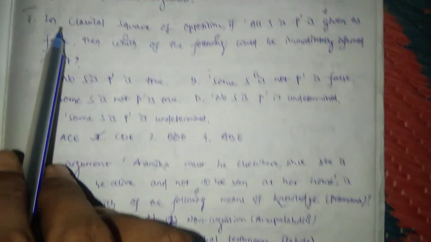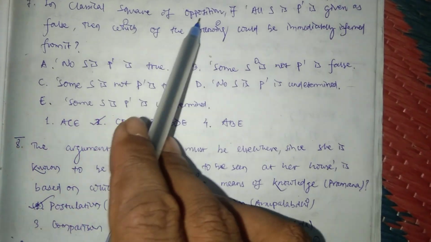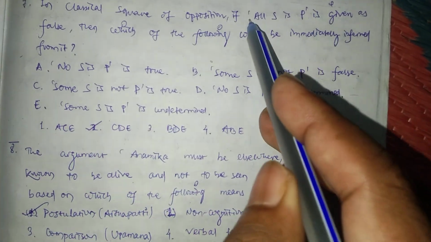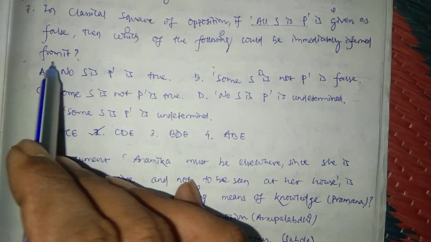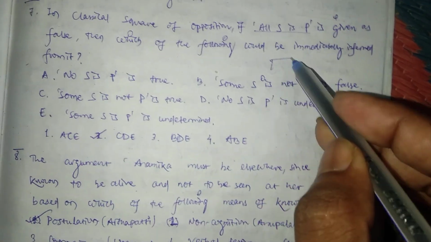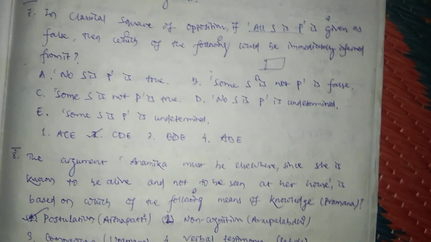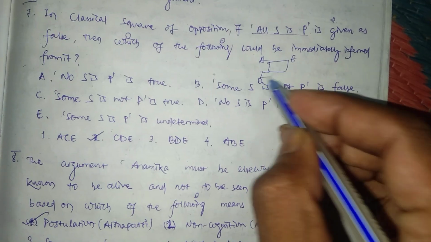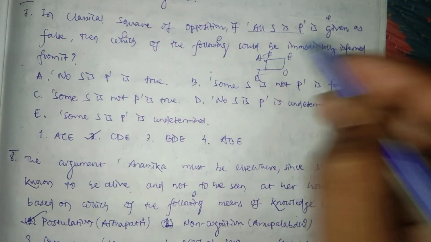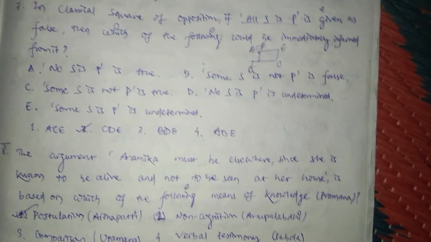In question number 7, we see that in the classical square of opposition, if all S is P is given as false, which of the following would be immediately inferred from it? A type statement is false. Then this is false. No S is P is true.